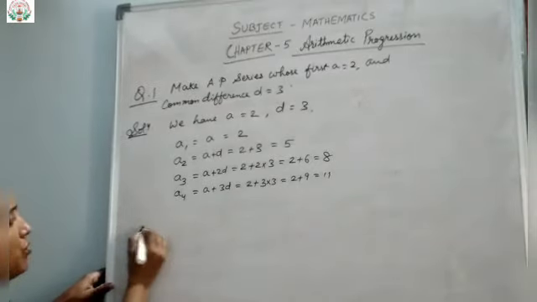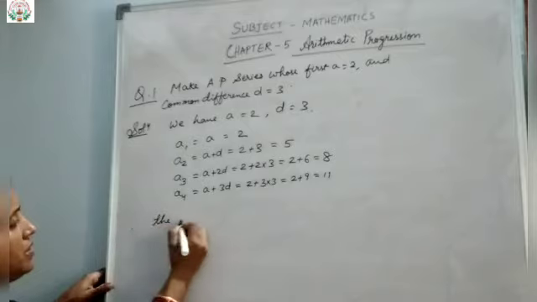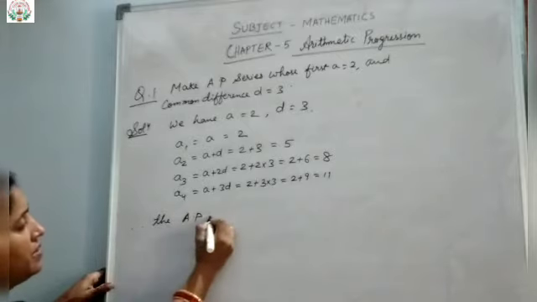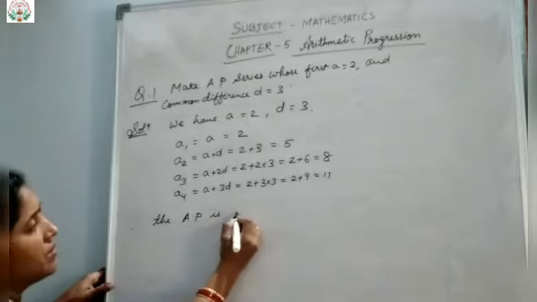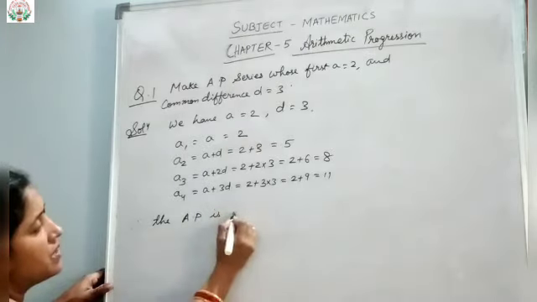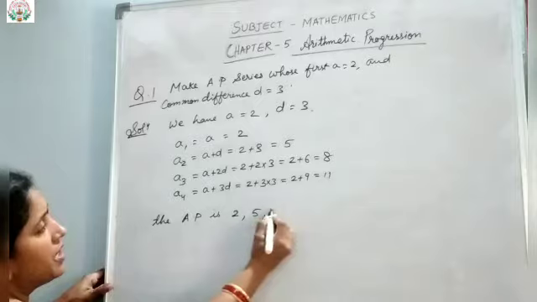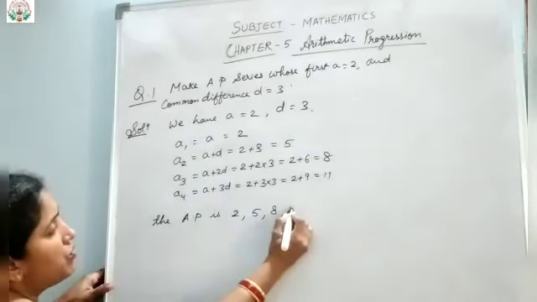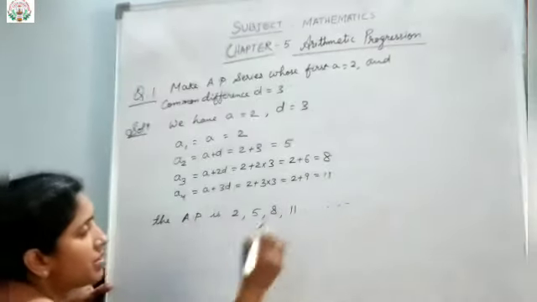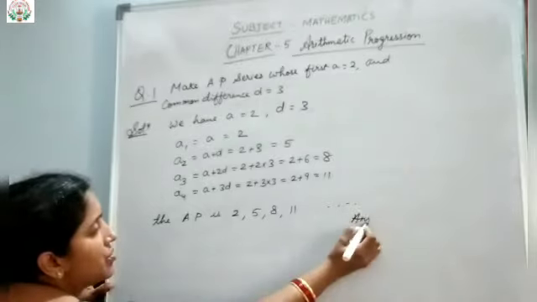So you can write, therefore the AP is: first term A1 is 2, A2 is 5, then A3 is 8, A4 is 11 and so on. This will be the answer.